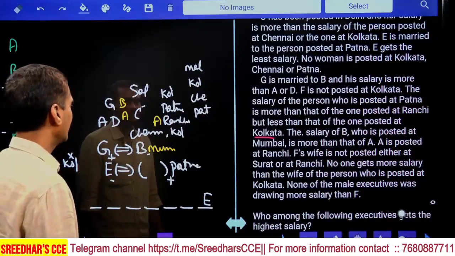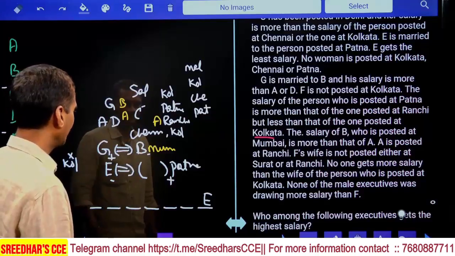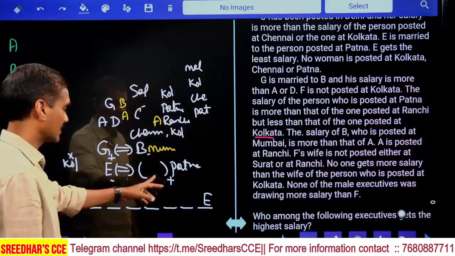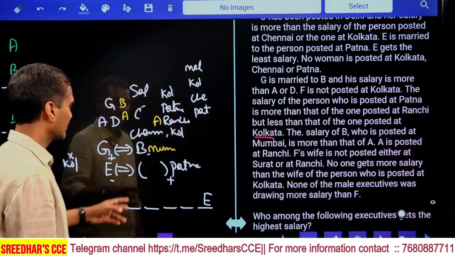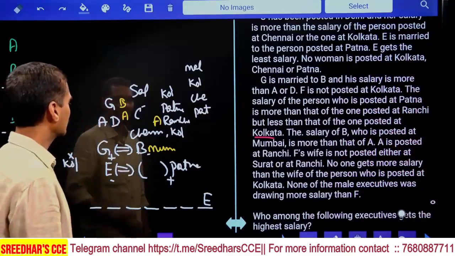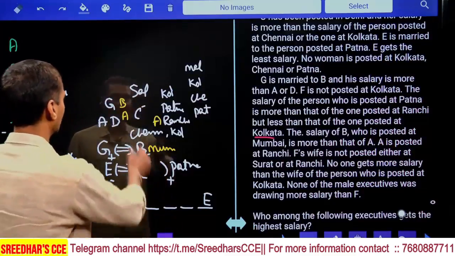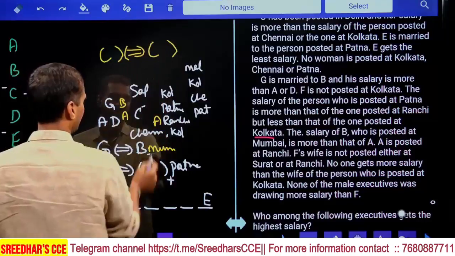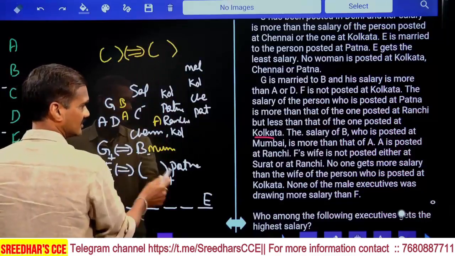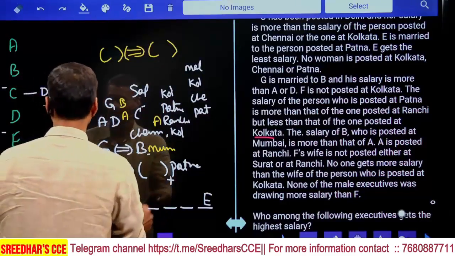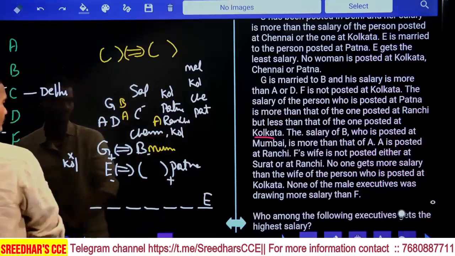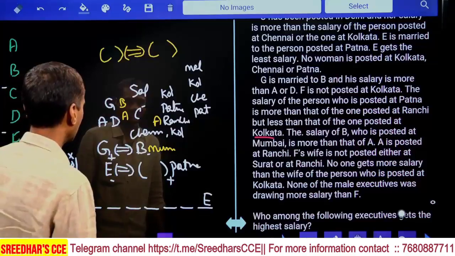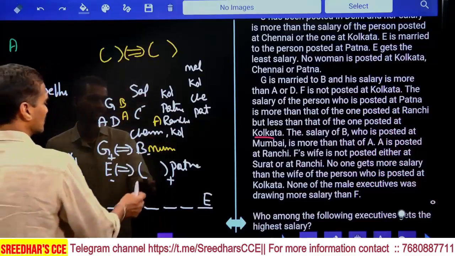F has a wife. As F has a wife, F cannot be here, isn't it? F can be a partner, or belongs to the third couple. F can be here because F's wife is there. He is talking about F's wife. F's wife means F is a male. F's wife is not posted at Surat or Ranchi.